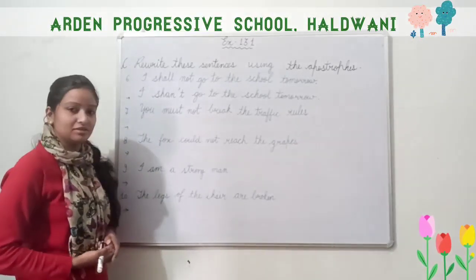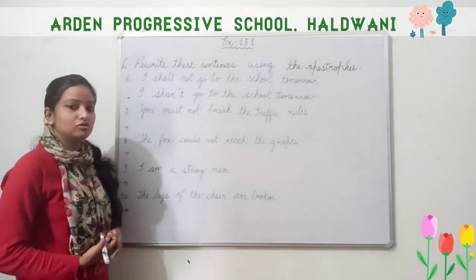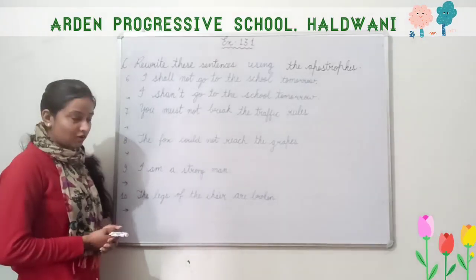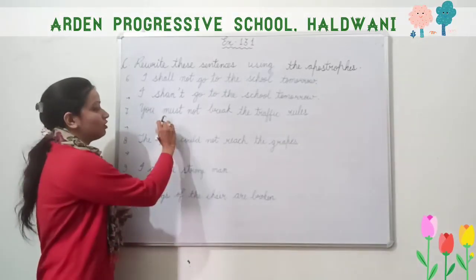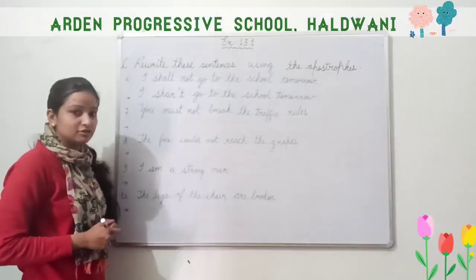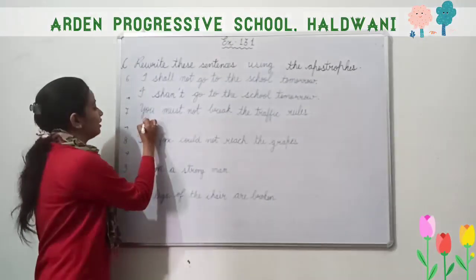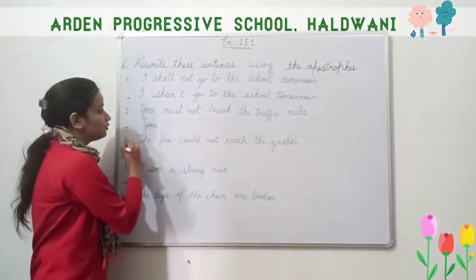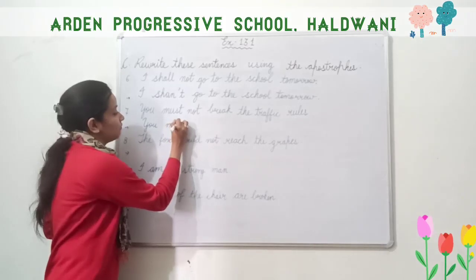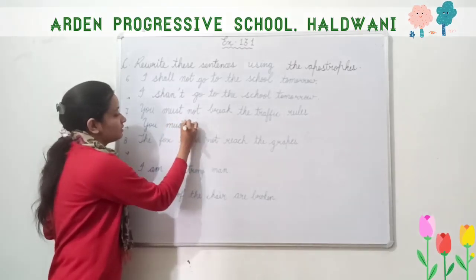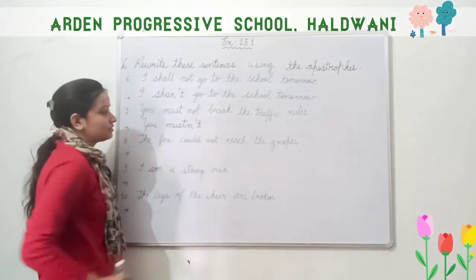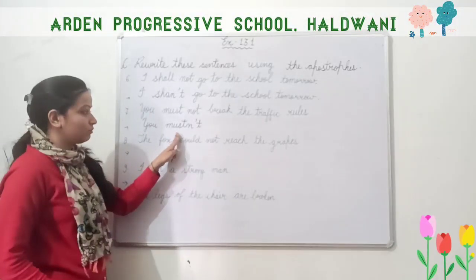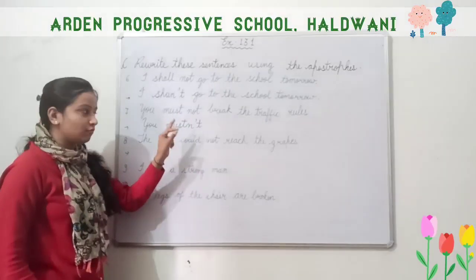Rewrite these sentences using the apostrophe. You must not break the traffic rules. So we know that we can write the contracted form of must not. Okay, so let us rewrite it. You must, M-U-S-T, must, then N apostrophe T, mustn't. It's short form, M-U-S-T and apostrophe T.